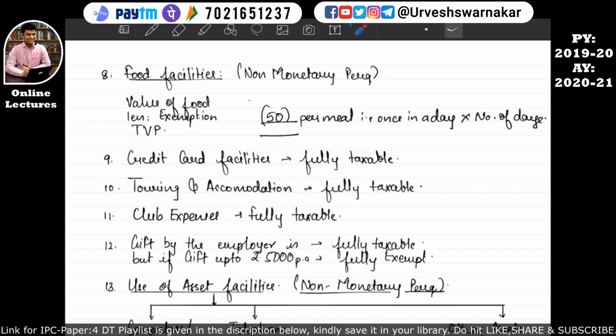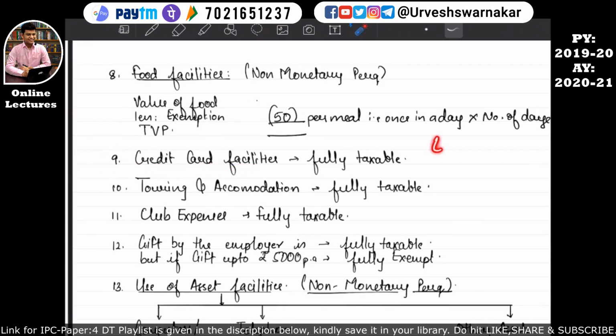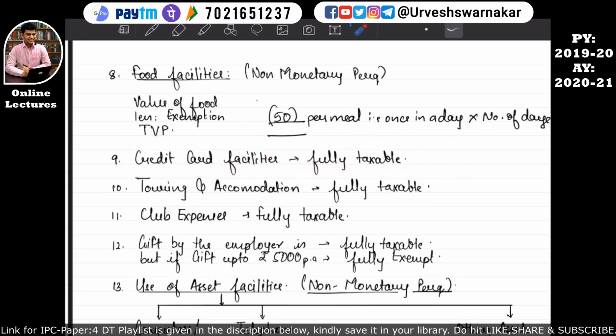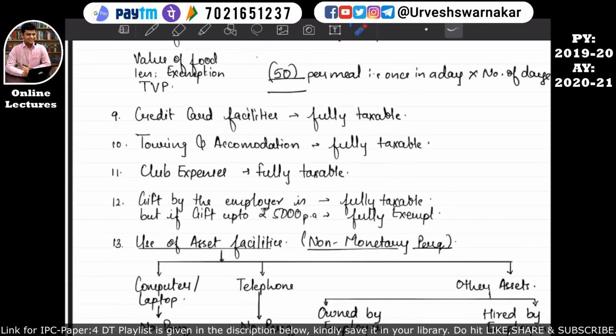Okay, so the next part in our working note number 2, that is taxable perquisite, is part number 9. If a credit card facility is provided by the employer to the employee, then whatever cost has been borne by this employer for this credit card facility will be fully taxable. That means it will be considered in the computation of income from salary of this employee. I hope this is quite clear.